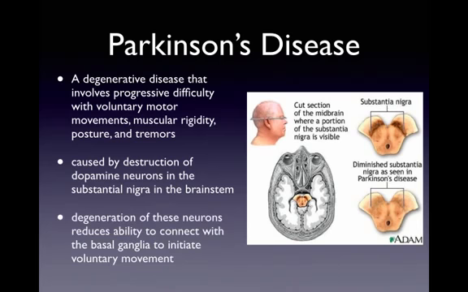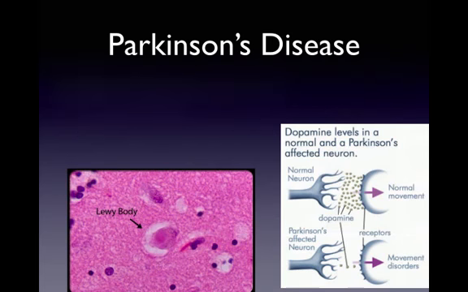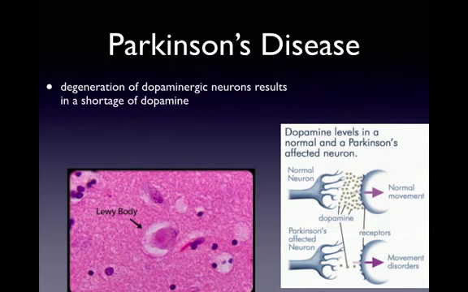So degeneration of dopaminergic neurons in the brainstem, in the substantia nigra of the brainstem, reduces the ability of an individual to initiate voluntary motor movement. So the degeneration of dopaminergic neurons results in a shortage of dopamine that impacts that person's ability to initiate voluntary motor movement because they're less able to signal from the brainstem to the basal ganglia to initiate that movement.